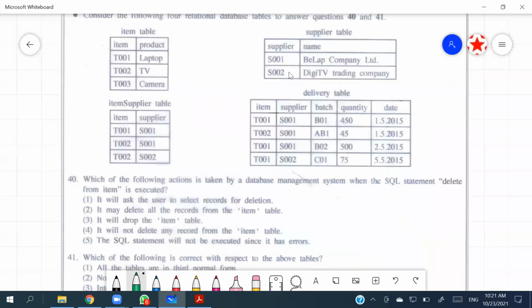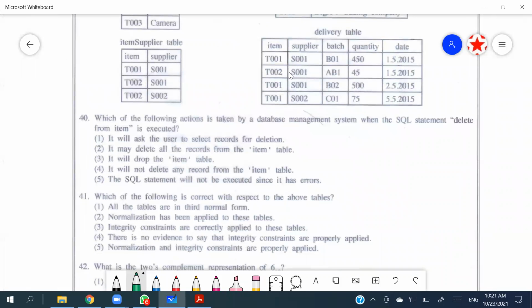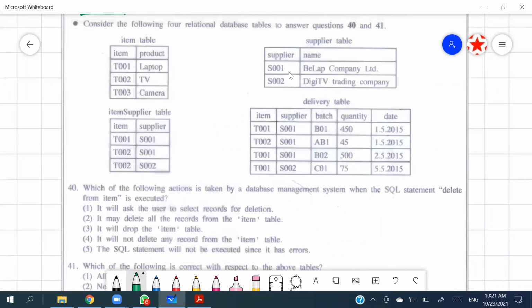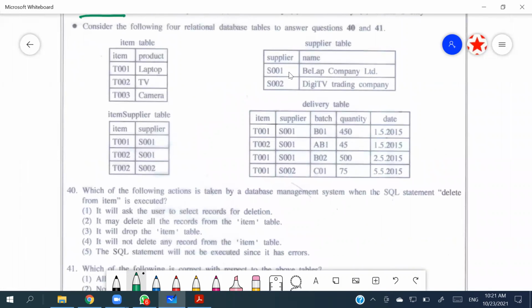So the 40th: which of the following actions is taken by the database management system when the SQL statement delete from item is executed? Yeah, delete from item. So delete from item means it is affecting the item table. The delete from statement is there to delete data.